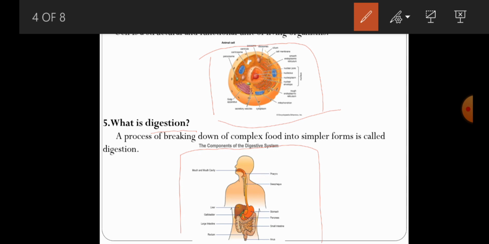Complete explanation about the human digestive system. Usually the human digestive system includes the alimentary canal. That alimentary canal starts with the mouth, pharynx, larynx, esophagus, stomach, large intestine, small intestine, finally anus. So in future you have to know about the human digestive system.